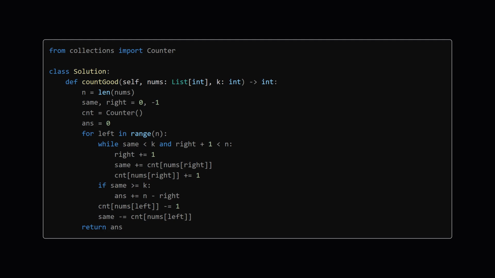This solution utilizes a sliding window combined with a hash map, specifically Python's Counter, to efficiently track element frequencies and count pairs within the window. As the window expands, right pointer, the pair count is updated. Once the window satisfies the k-pair condition, we know all subarrays ending at or after the current right index and starting at the current left index are good. This insight allows adding n minus right to the answer. The window then shrinks from the left, updating the counts.